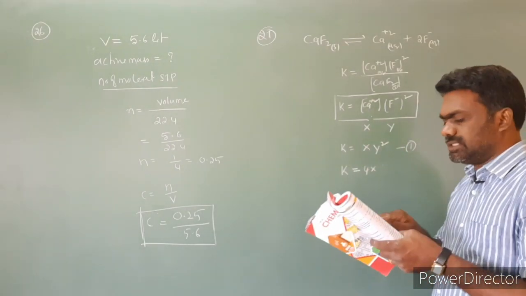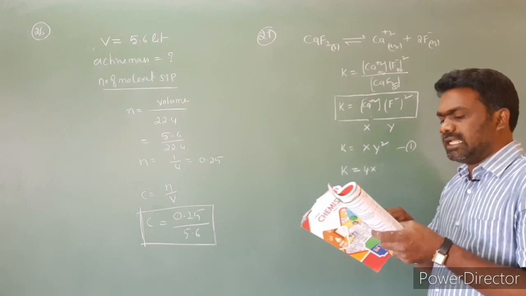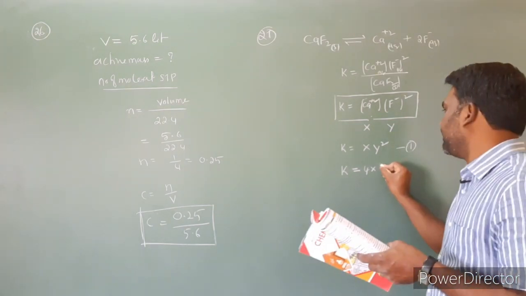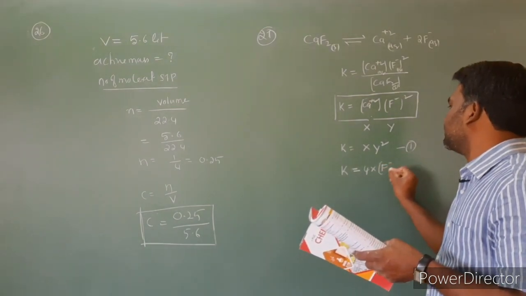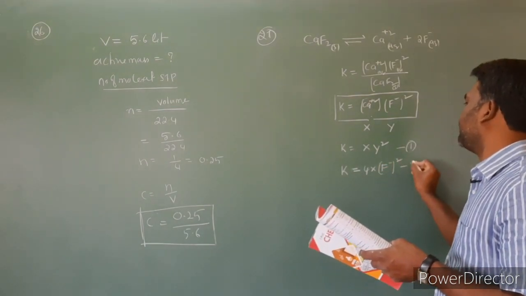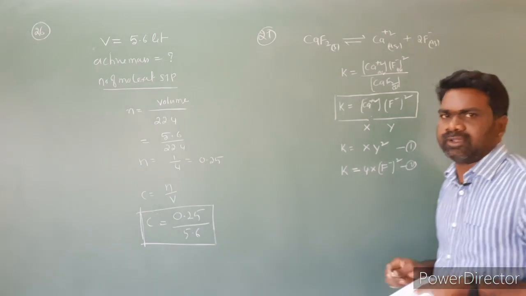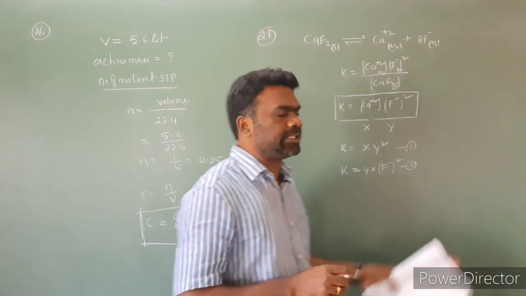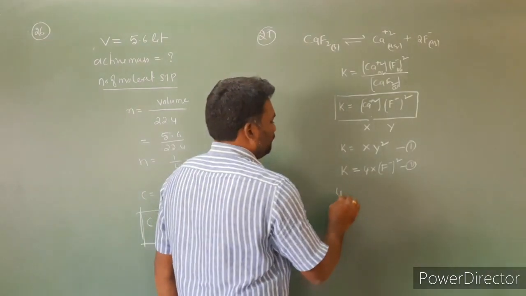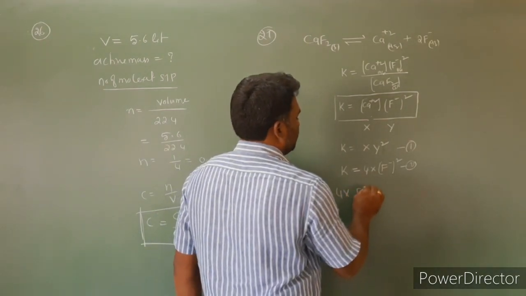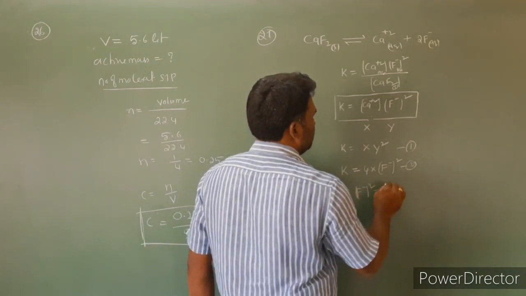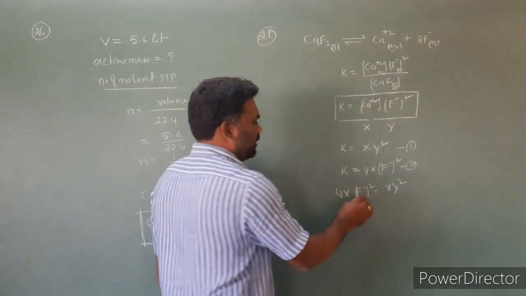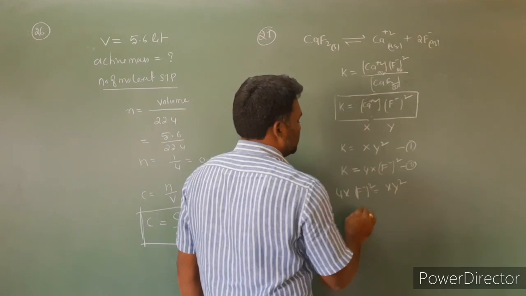We have to find out the equilibrium concentration of F- power 2. Substituting the second equation in the first, we get 4x into the F- concentration power 2 is equal to x y square.